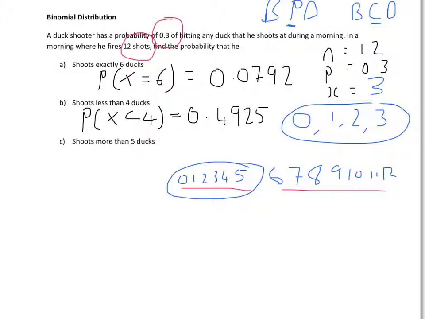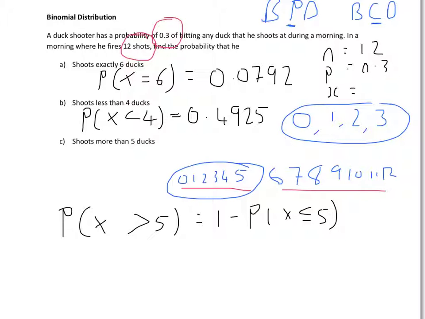The probability that X is greater than 5 is 1 minus the probability that X is less than or equal to 5. So we do the same thing, BCD, because we want up to and including 5, and we just change X to 5. You'll end up with 1 minus 0.8822, which is 0.1178.